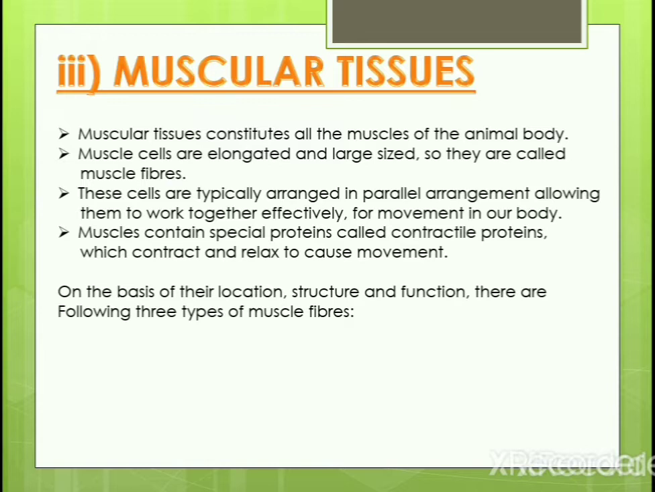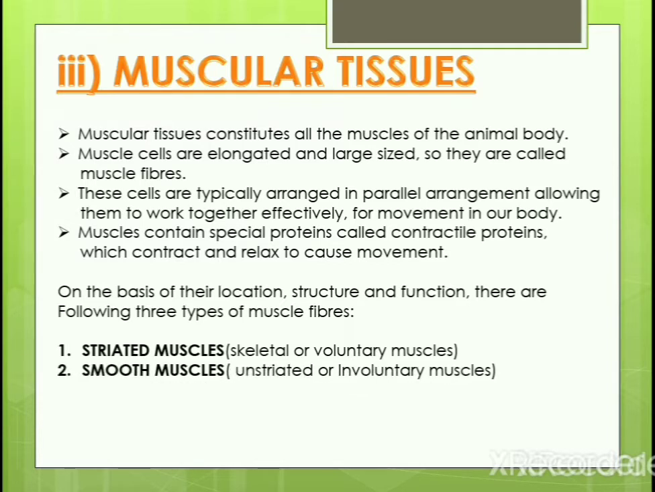On the basis of their location, structure and function, these muscles are classified into three types. The first one is striated muscles, also called the skeletal or voluntary muscles. Second, smooth muscles, also called the unstriated or involuntary muscles. The third one is the cardiac muscles. Let's see in detail about them one by one.